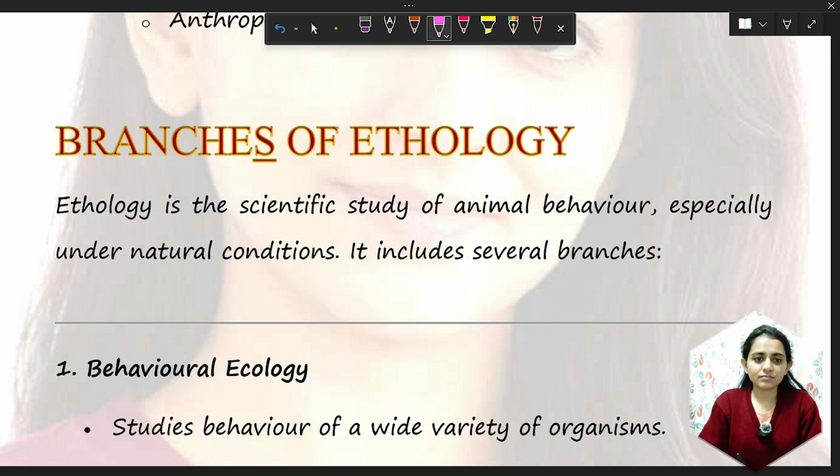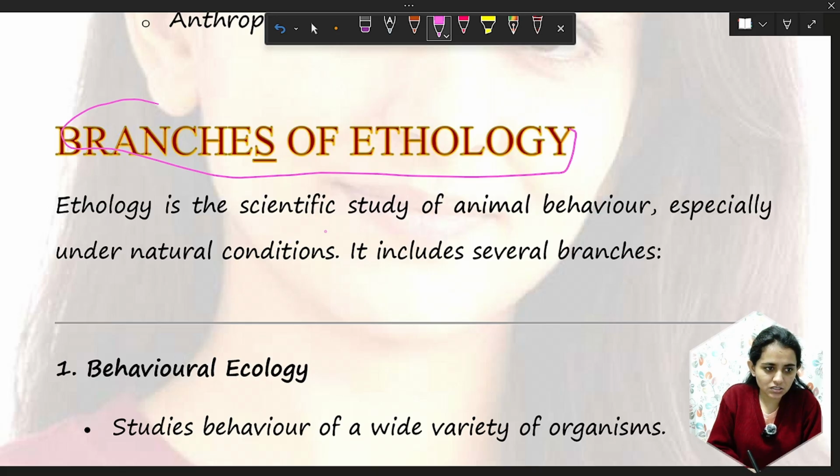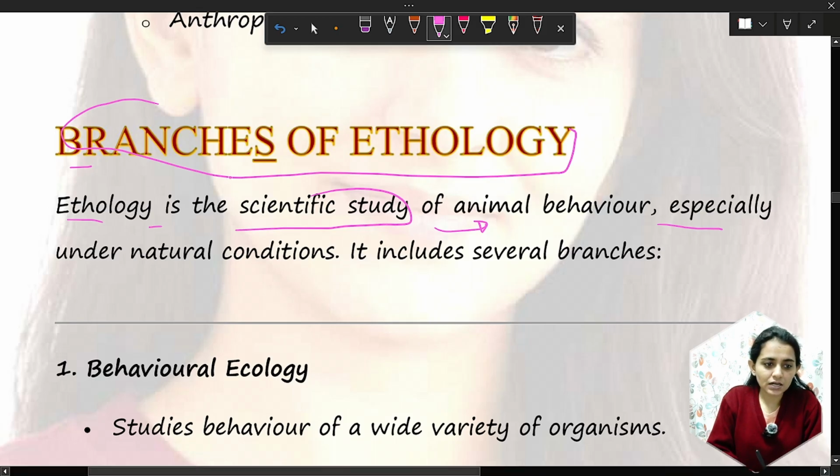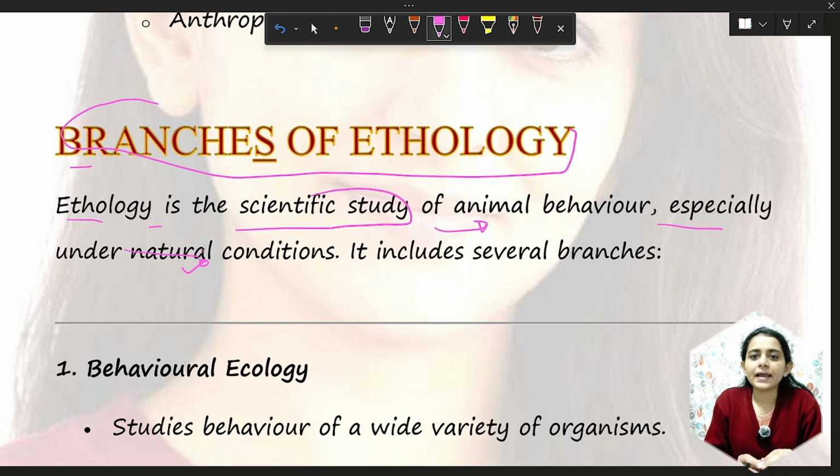In this class, we will see the branches of ethology, the different branches we study in ethology. Ethology is the scientific study of animal behavior. Ethology means the study of behavior with scientific temperament, especially under natural conditions. What is natural condition? Conditions in which they are living naturally.